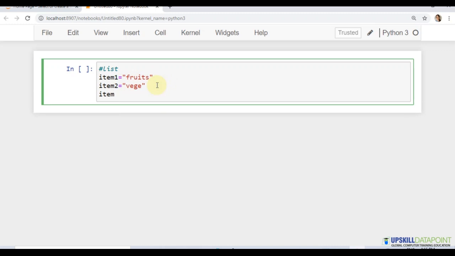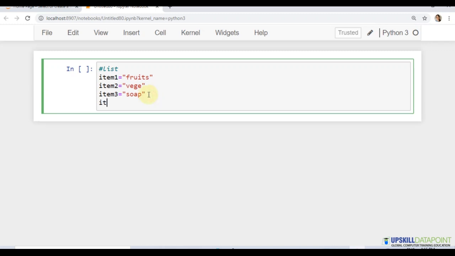So we are going to buy 3 items. Very important now is soap. So let's not forget, because we are going through a pandemic situation right now. And then we can buy something like cooking oil. So we have 4 items.